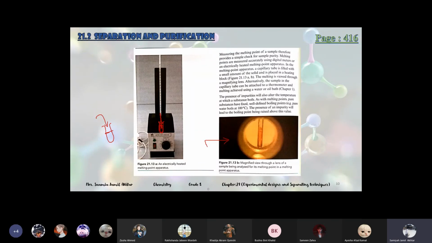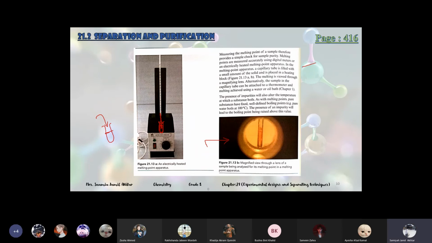It's very interesting to see that when the first crystals start to melt, that temperature we have to note down. So we can see it from the magnified lens also. It's like a microscope. There is a small eyepiece at the back. So from that eyepiece, we can actually see the magnified view in this test tube.